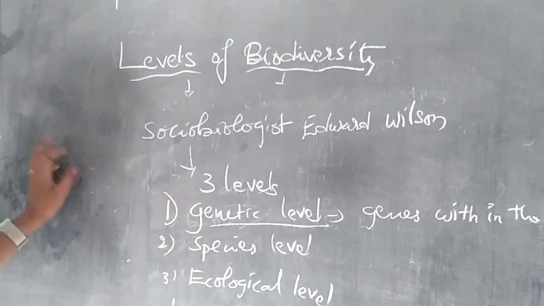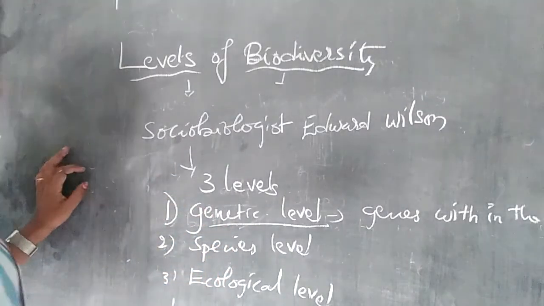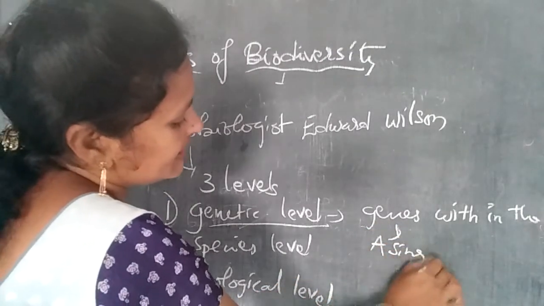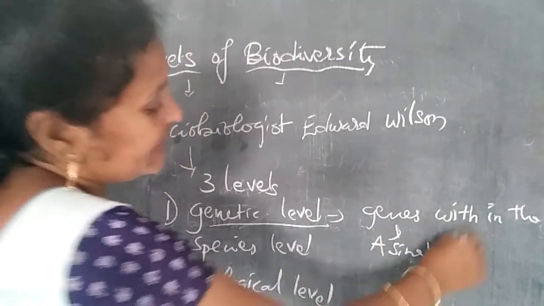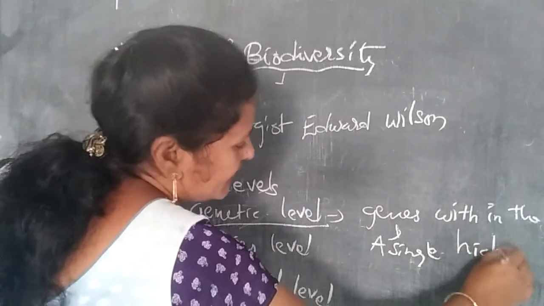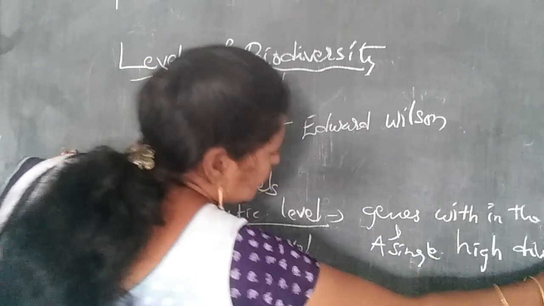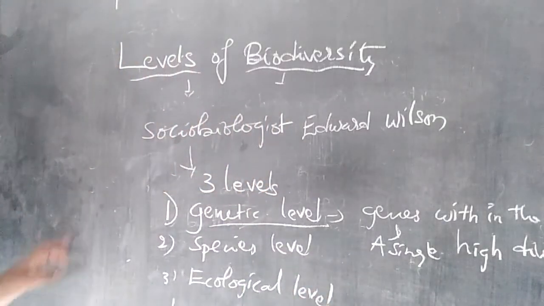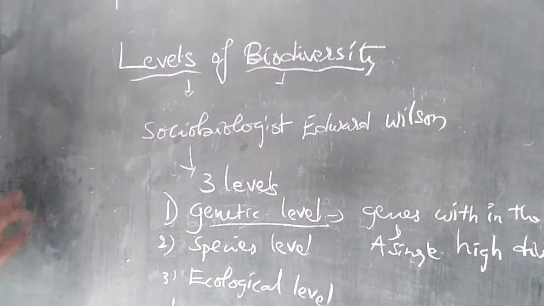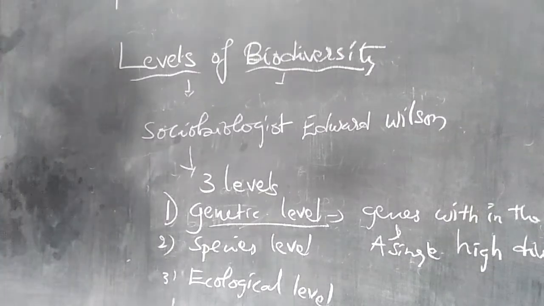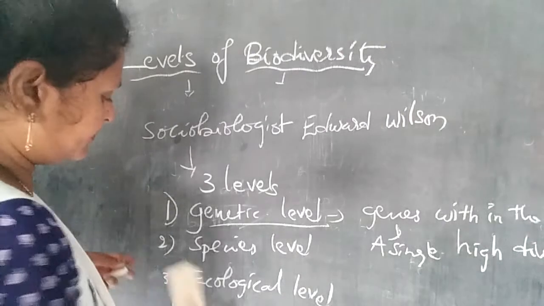A single species may show high diversity at the genetic level. For example,